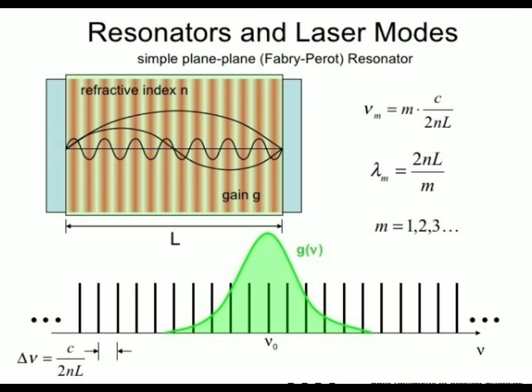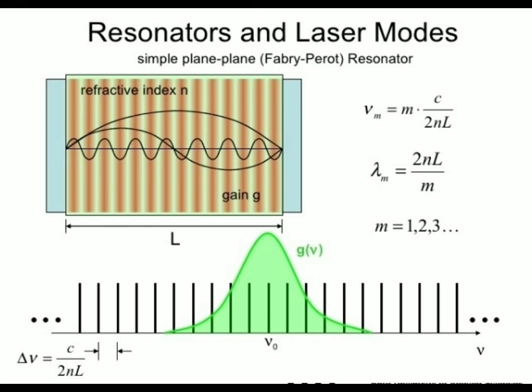Okay. So a constructive interference pattern is there, and the longitudinal cavity modes are given by nu suffix m. What is m? That is the mode number shown in the diagram. If the wave appears one time, then m equals 1, two times, m equals 2, three times, m equals 3, and like that.